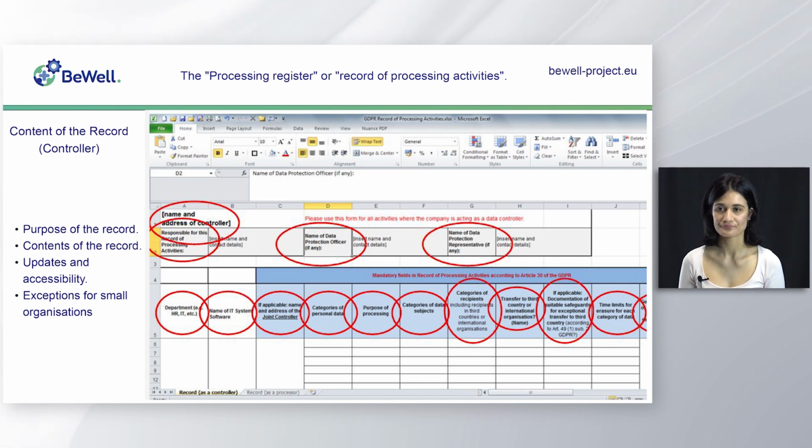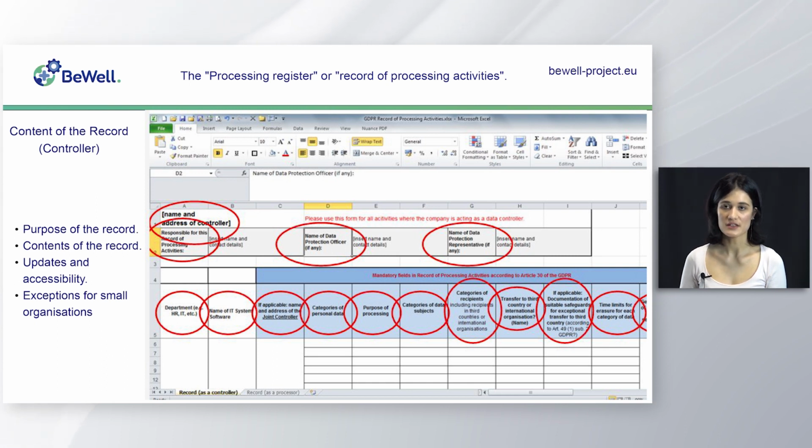Controller details. The name and contact details of the organization acting as a controller, including its representatives if applicable. Data Protection Officer. If the organization has an appointed DPO, their contact details should be included. Data processing purposes. A description of the purposes for which the personal data is being processed.